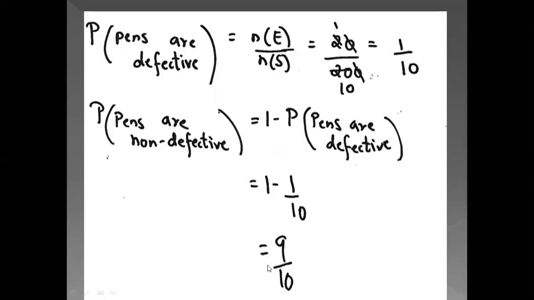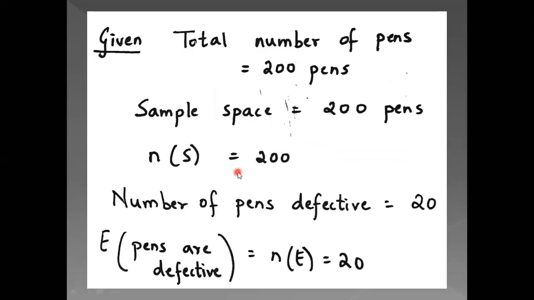Now the other method which I am going to show is, here you can see the total number of pens is 200. So the sample space is 200. The number of pens that are defective is 20.